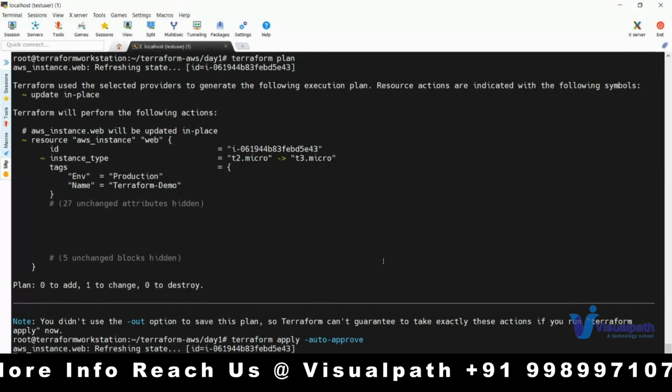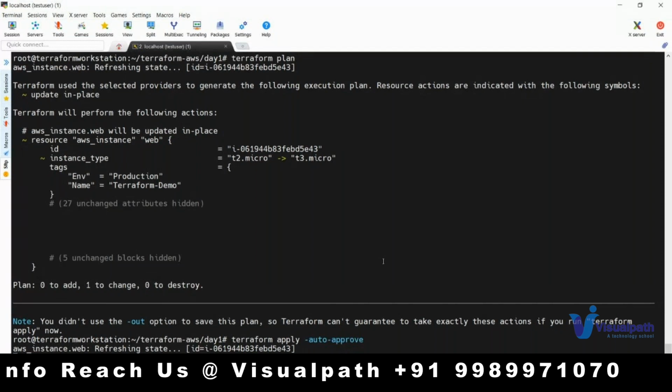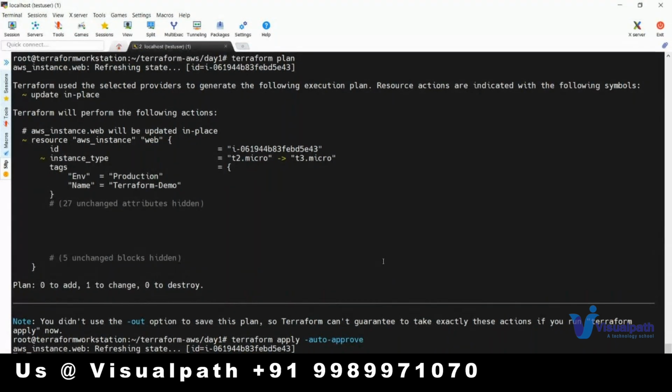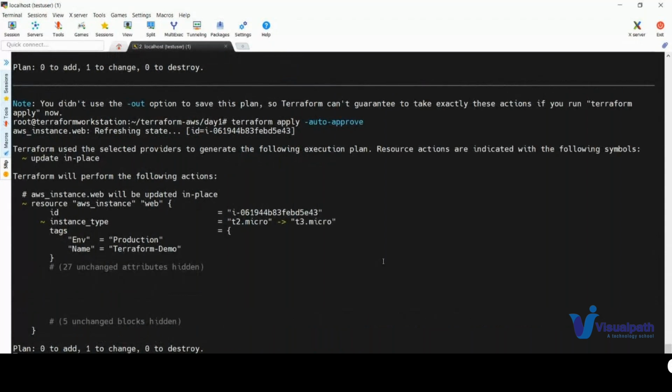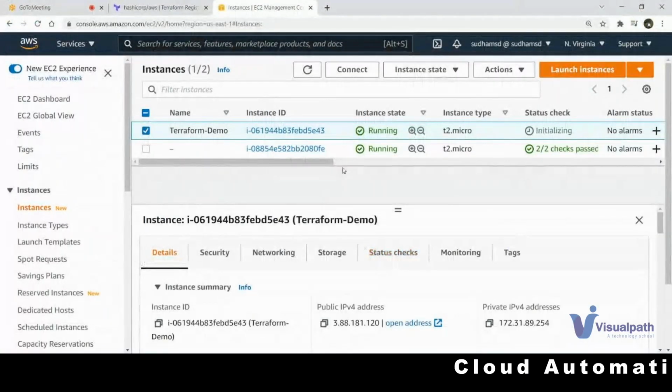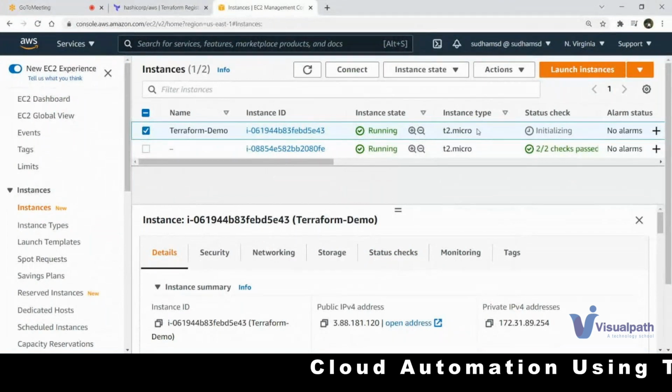Once you see the output, if you are okay with that, you can give yes. But in CI/CD, it is not possible, right? That's why I use these options. So what will happen? Will the instance get recreated? No, the instance will be the same. You can see the IP address and all. Only this instance type will get changed.